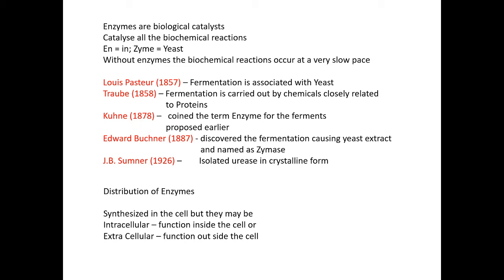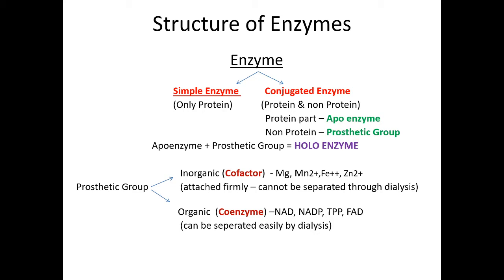Then, structure of the enzymes. What is the structure of the enzymes? We already said that enzymes are proteins. They are nothing but proteins. They are formed in the same manner as the other proteins do. That is, how these proteins are formed and where they form. They are formed on ribosomes, on endoplasmic reticulum by the process called protein synthesis, which involves transcription and translation.